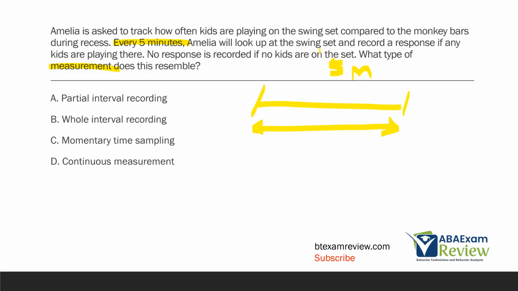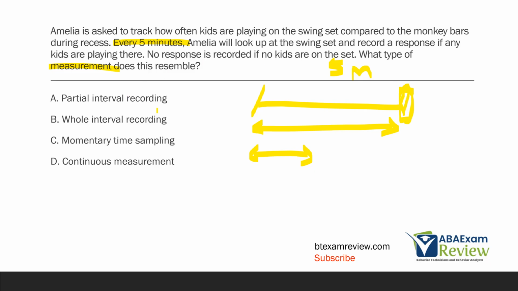Amelia is looking up at the swing set every 5 minutes. So here, right at the end, is what Amelia is worried about. She's not worried about the behavior happening the whole time. She's not worried about the behavior happening part of the time or partial amount of time. She's worried about this moment here.